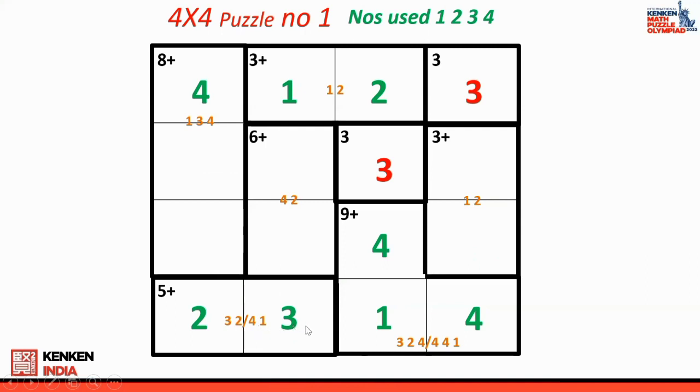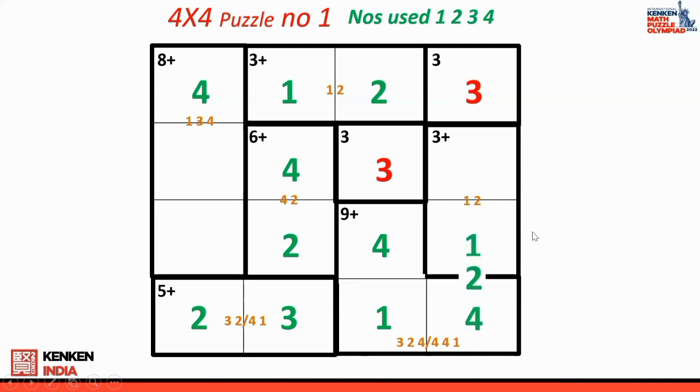Okay, now the next one is, if you look at the 6 plus, the option is 4 and 2. Now I can't put 4 here. If I put 4 here, the same number will get repeated. So I'm taking 4 on top. Once I take 4 on top, 2 comes in the bottom. Okay, now I come to the next one. Now since this 2 is here, here I have an option 1 and 2. Now I can't put 2 here. If I put 2 here, the 2 will get repeated. So I'm taking the 2 on top and 1 at the bottom.